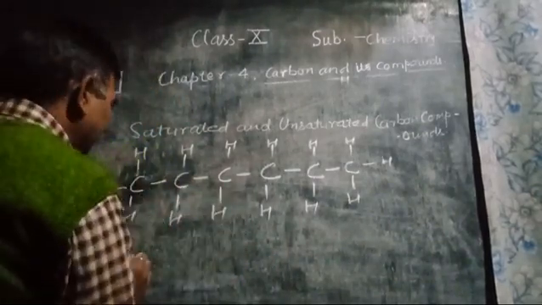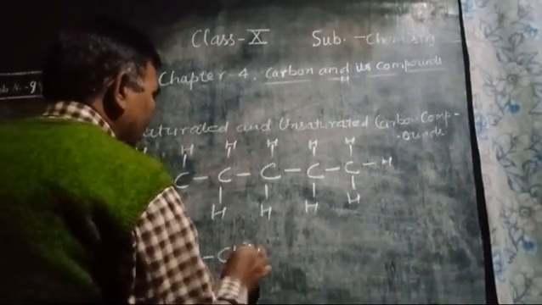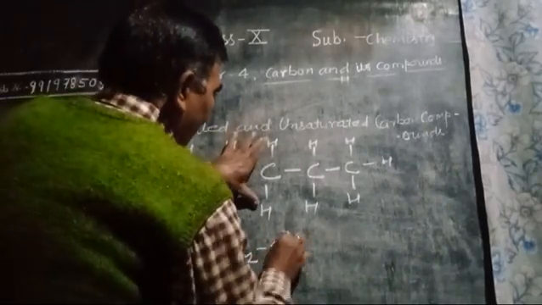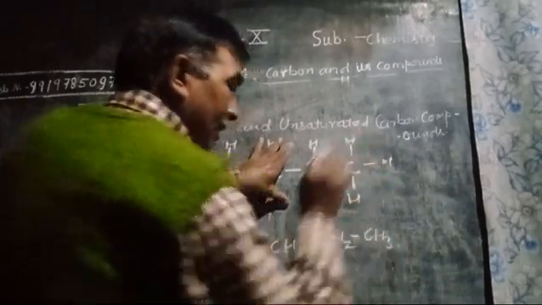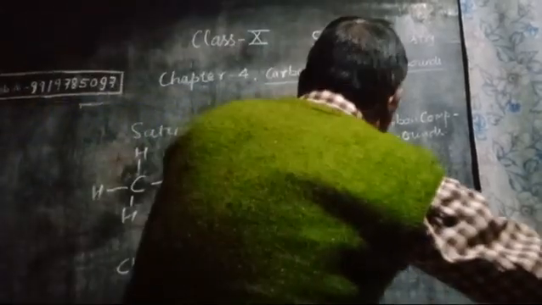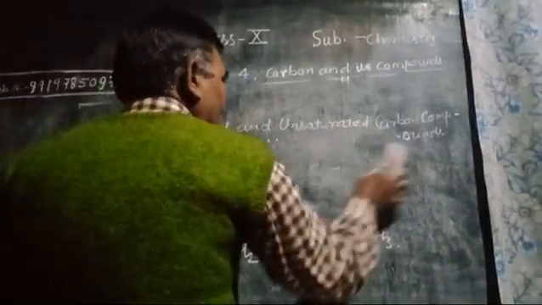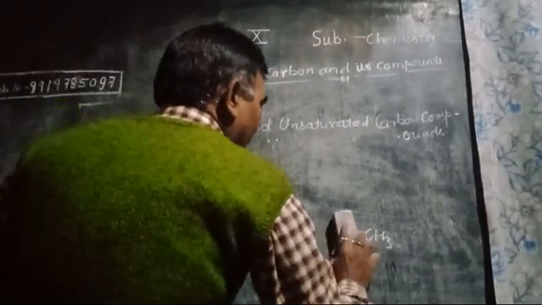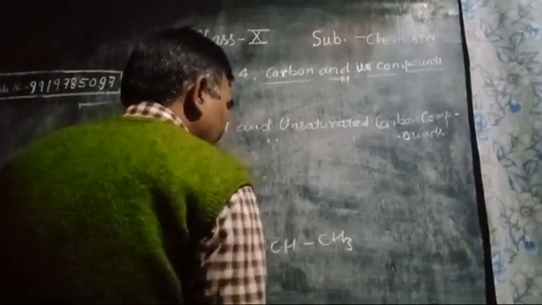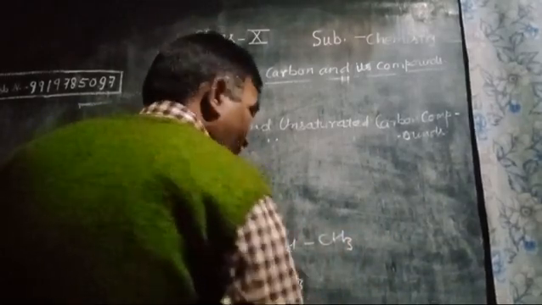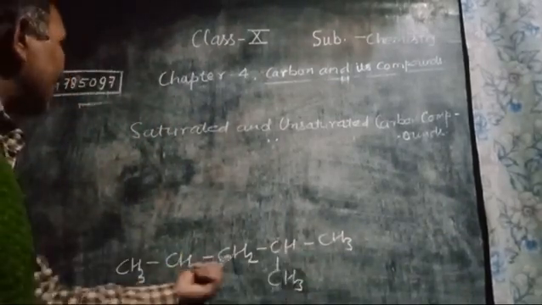It is also expressed as CH3, CH2, CH2, CH2, CH2, and CH3. It may be expressed in the form of a chain also, like this one. One chain is formed. The branch is formed with all these 6 carbons.